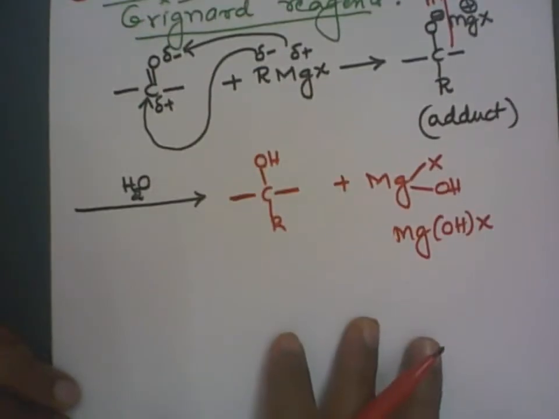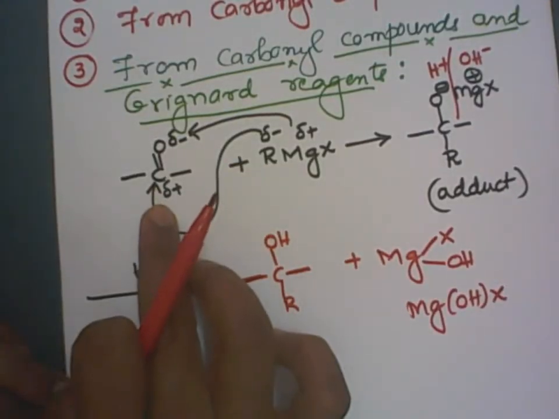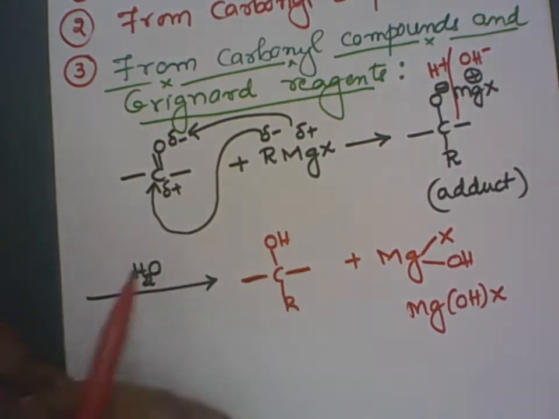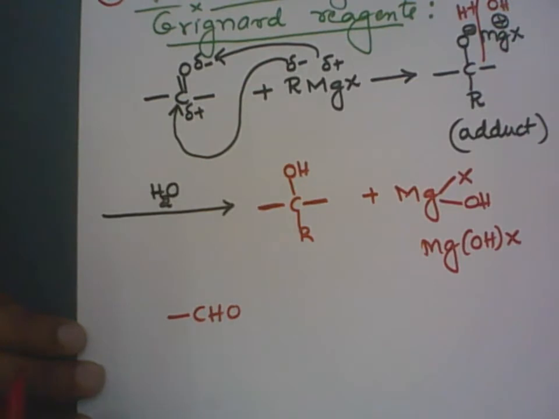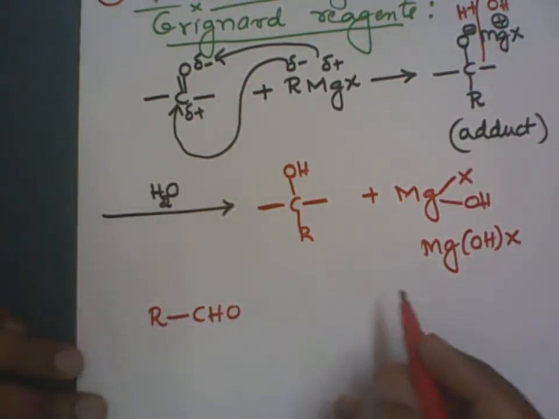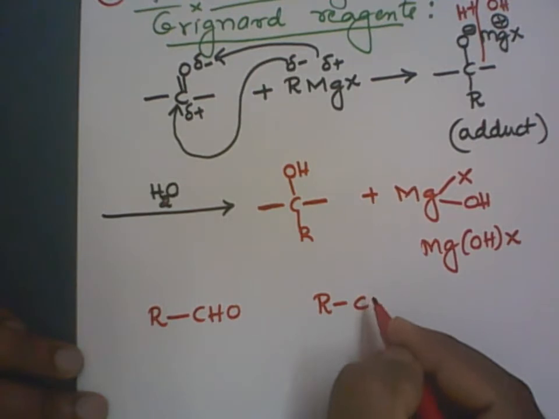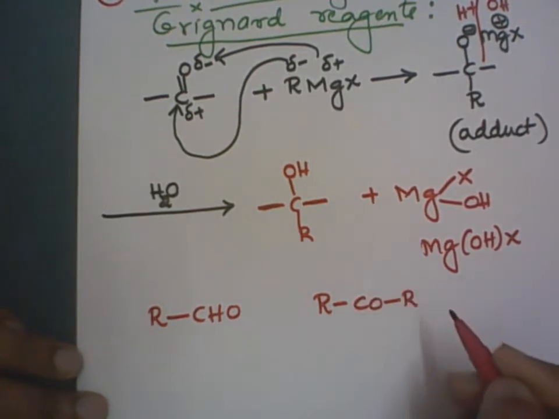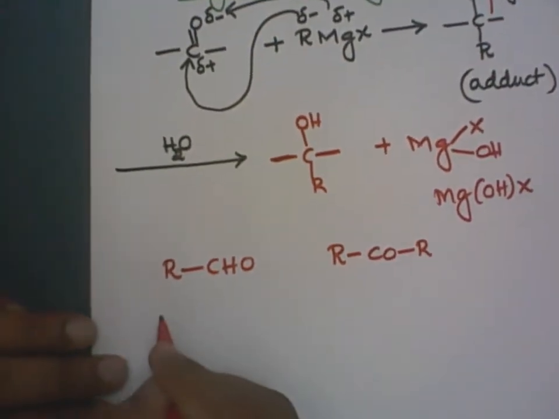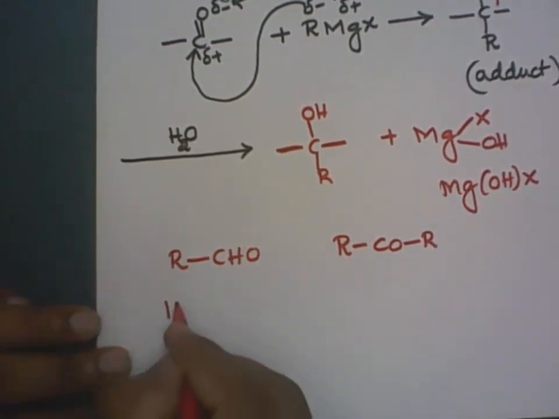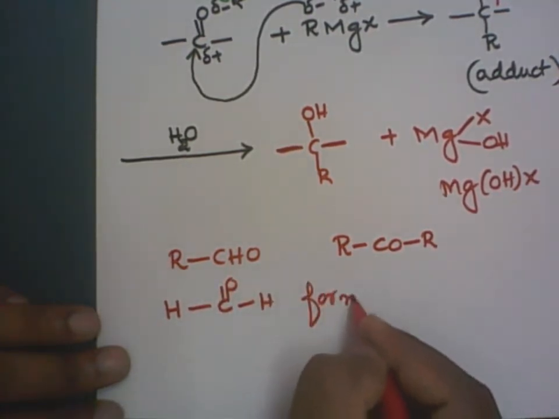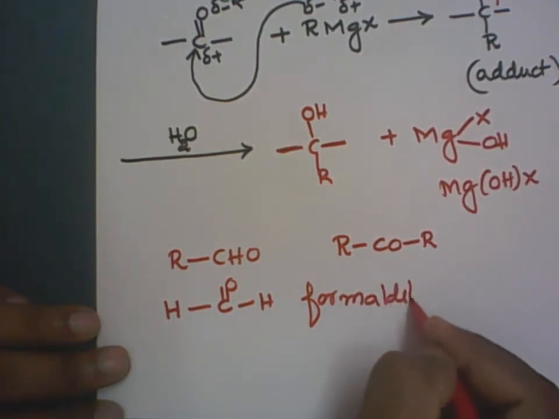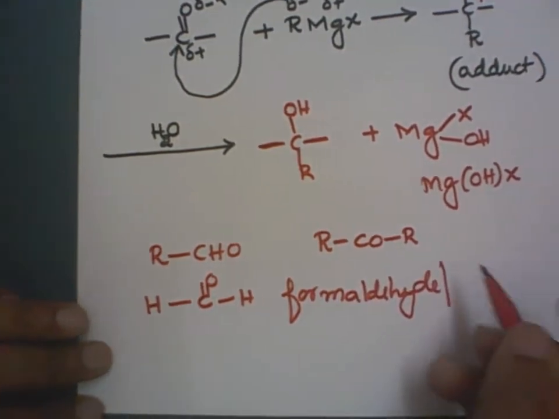Clear? Now, what are the carbonyl compounds I am going to take up to prepare primary alcohol, secondary alcohol, tertiary alcohol? We have got the aldehyde, which is a CHO group. The general formula is RCHO. Then ketones have the formula RCOR. This is ketones. Now let me take two different types of aldehydes. Let hydrogen be there in place of R, then C double bond O and H. This is known as formaldehyde, that's the common name.